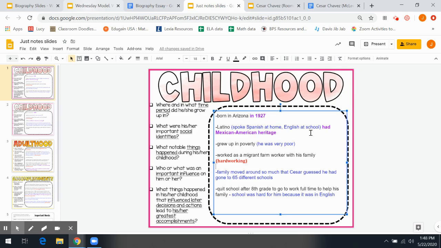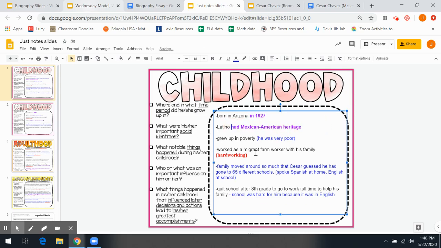So he was Latino, which meant he had Mexican-American heritage, but that wasn't about speaking Spanish at home and English at school. So I'm going to highlight that, Control C to copy it, and I'm going to put that with the school's detail because those are related. They go together. So I'm going to hit Control V and paste it there. And then go back and delete.